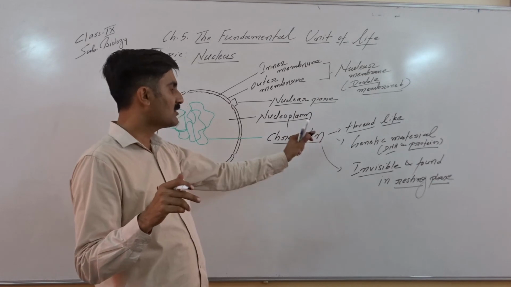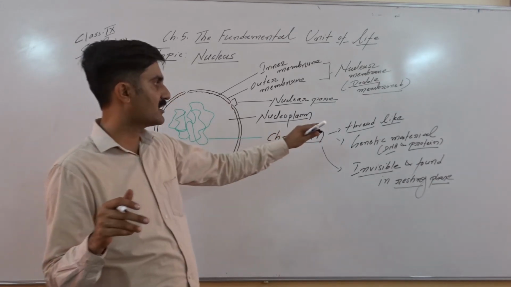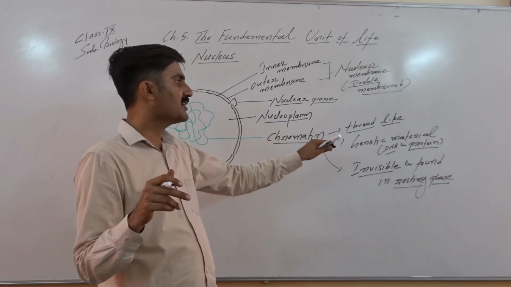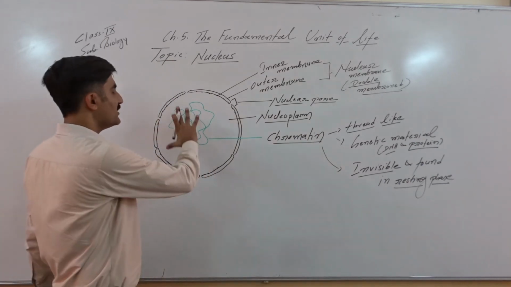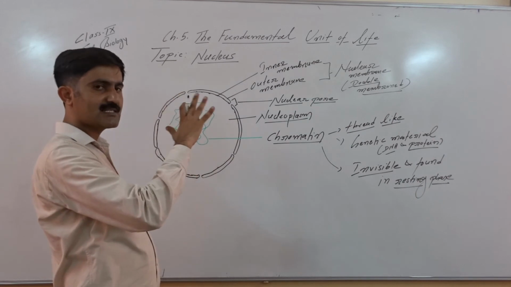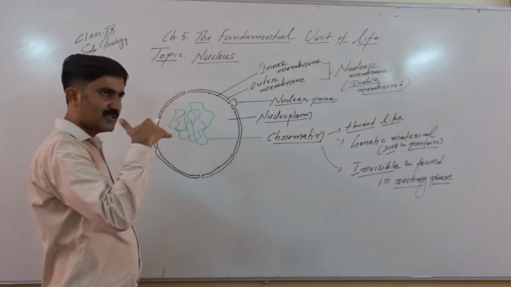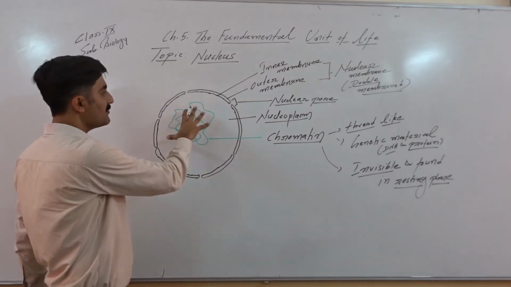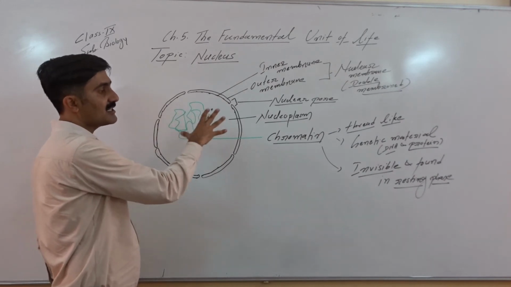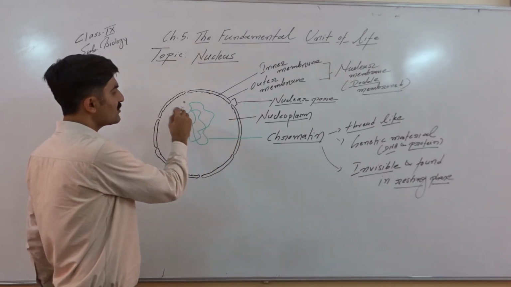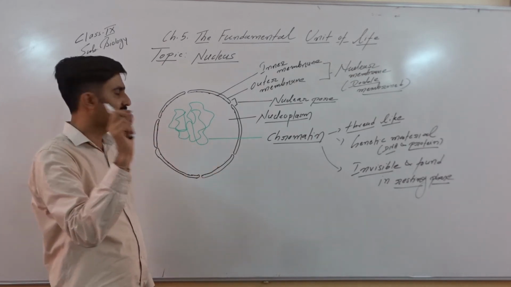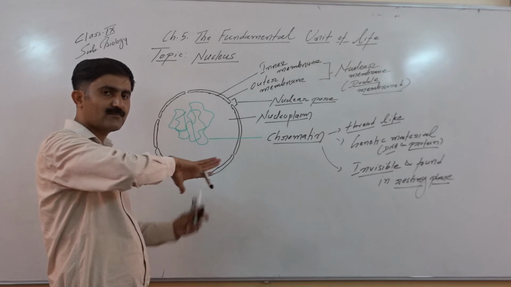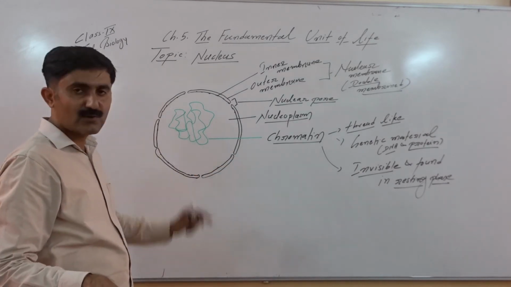So 3 points you have to remember. Chromatin is thread-like. Chromatin is a genetic material which is chemically made up of DNA and protein. And in the normal cell, when the cell is in the resting phase, or that gap called interphase, this genetic material is not visible. Why is it not visible? Because it is expanded and present in the form of a thin thread which is homogeneously spread within the nucleoplasm.